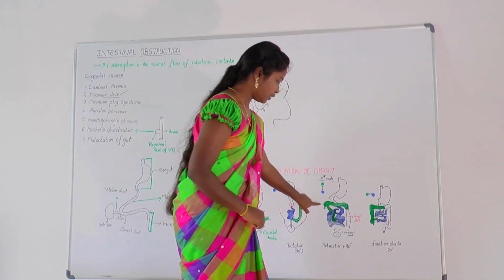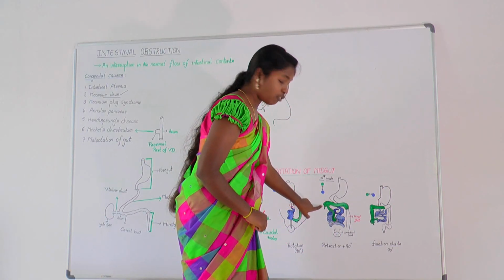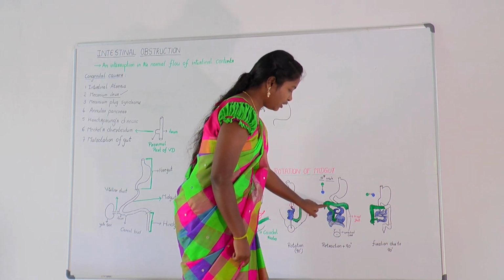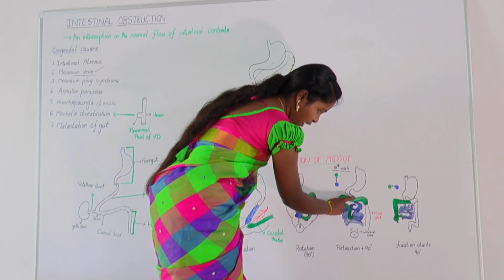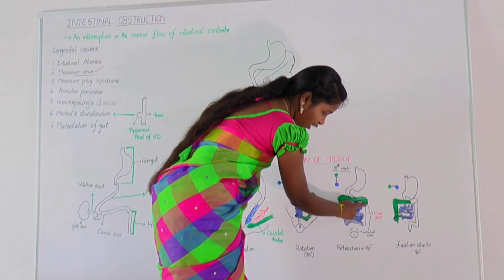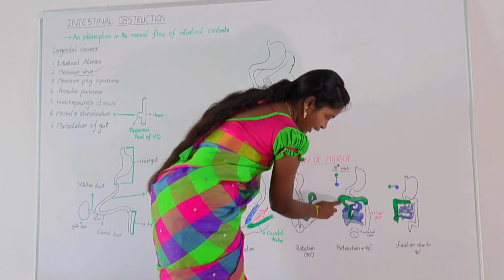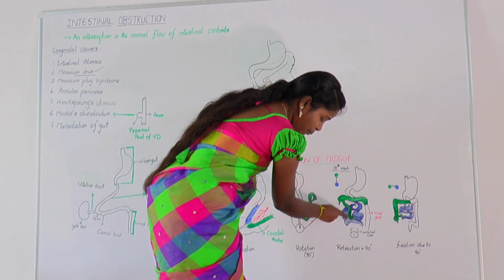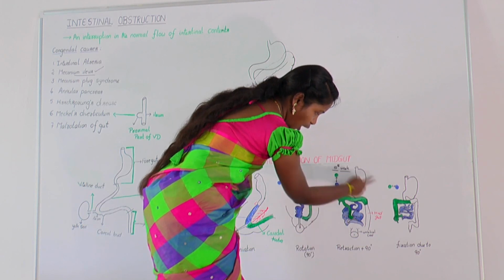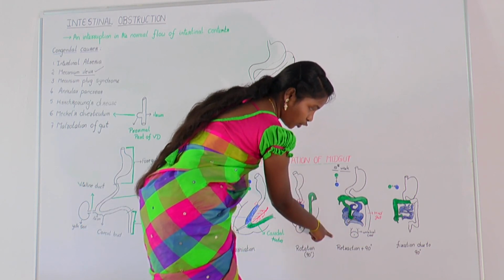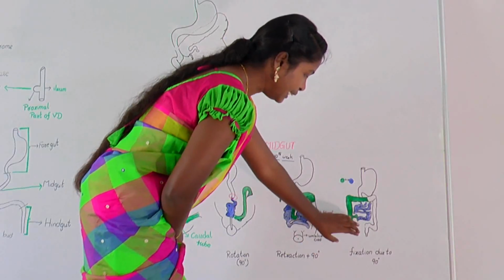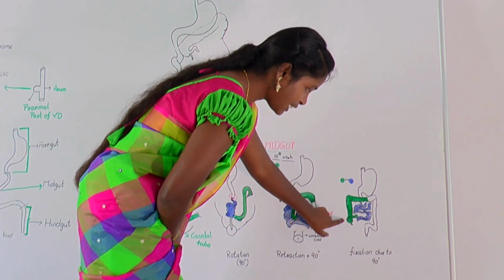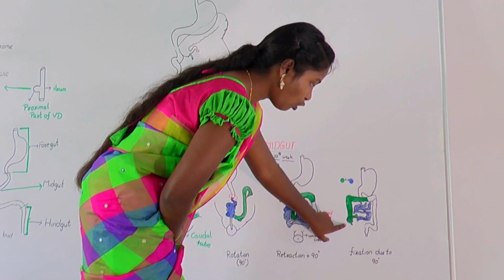You can see in this picture. The cecum is in the right upper quadrant due to next 90 degrees of rotation in counterclockwise direction, and you can see the continuation of the cecum is here across, and the last part of the caudal loop is connected to the hindgut, and the proximal part of the caudal loop and the last part of the ileum is still traveling behind in the middle section. This is about retraction with 90 degrees of rotation. And with last 90 degrees rotation in counterclockwise direction, the cecum comes downward and settles down in right lower quadrant.